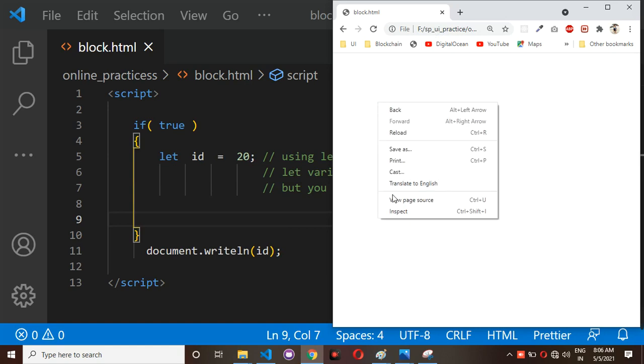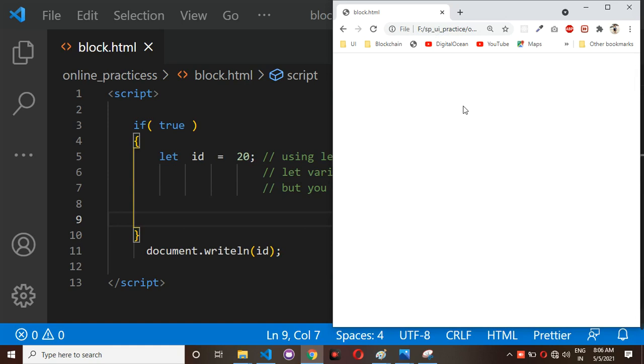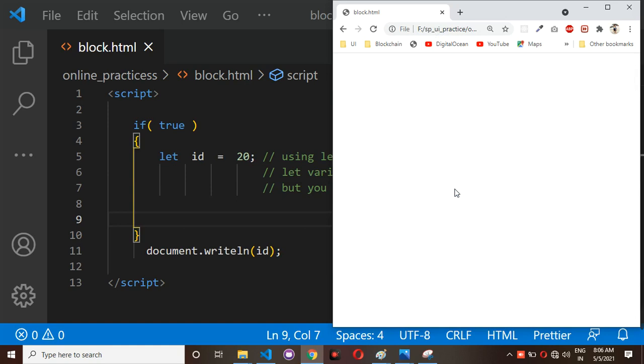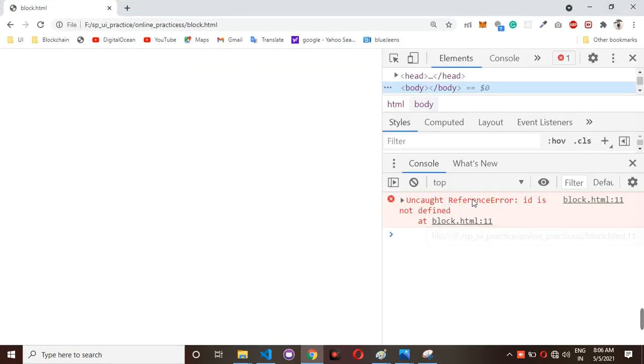If you right click here, you can go to inspect element and observe here. Reference error, id is not defined. Why are you getting id is not defined? If you create any variable with the help of the let keyword, that let variable will be accessible inside a particular block only, but you can't access it outside of that particular block.